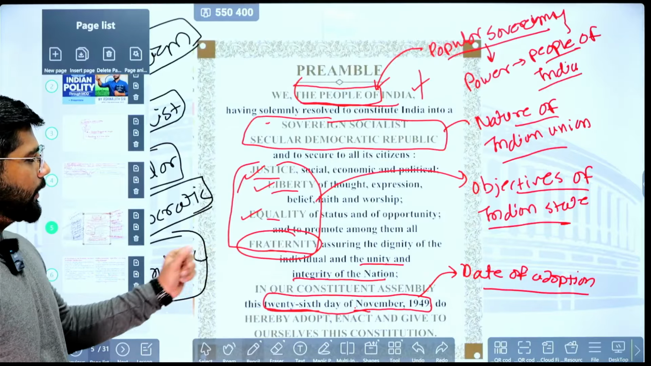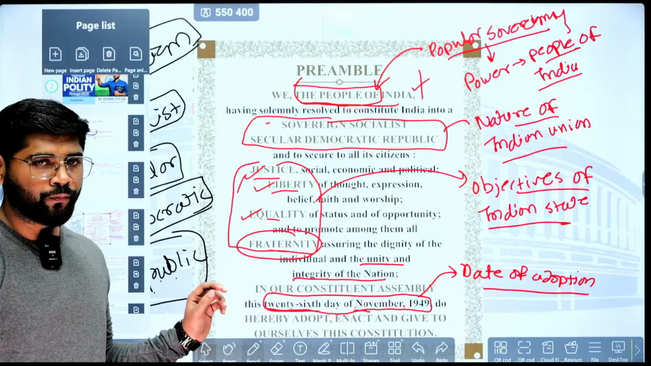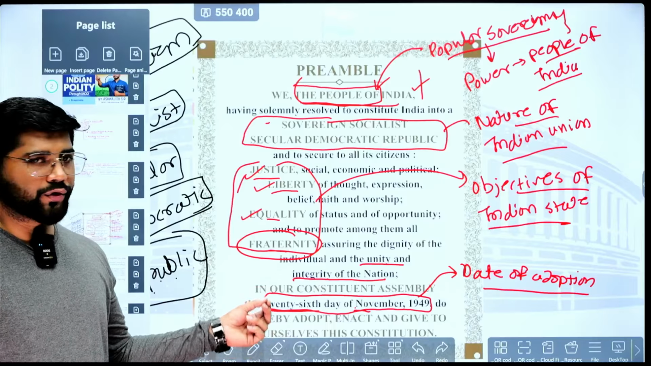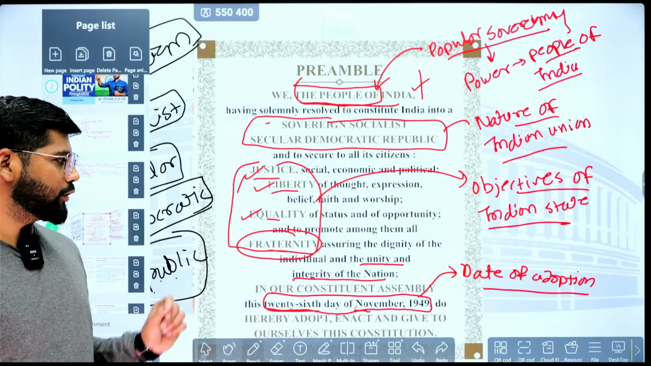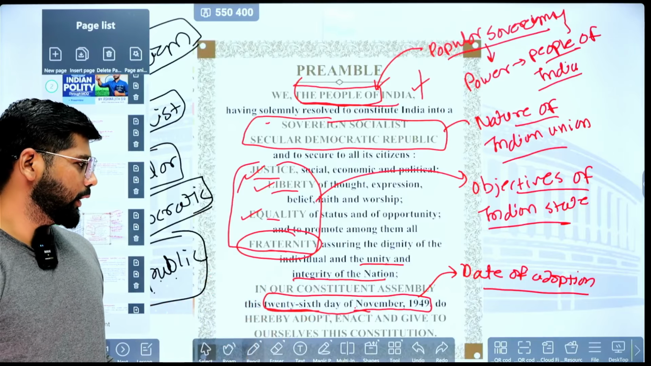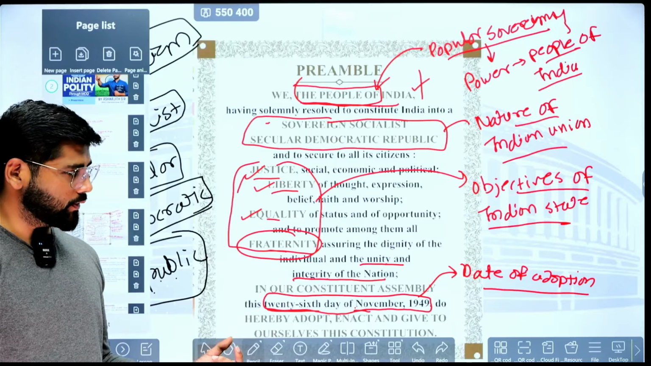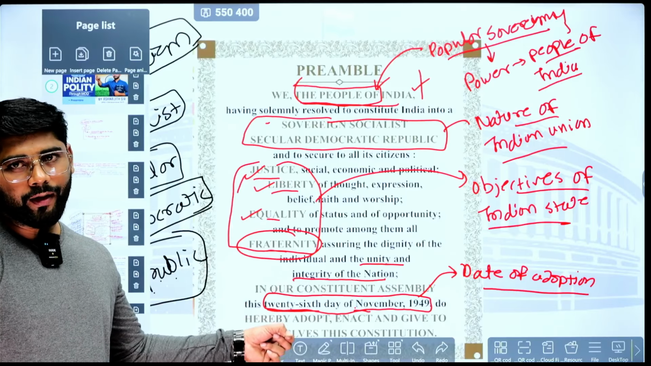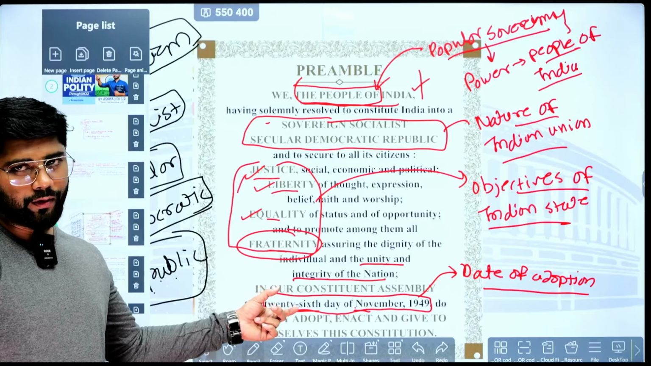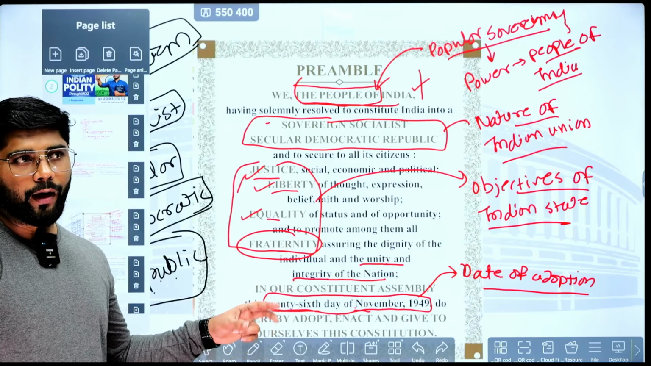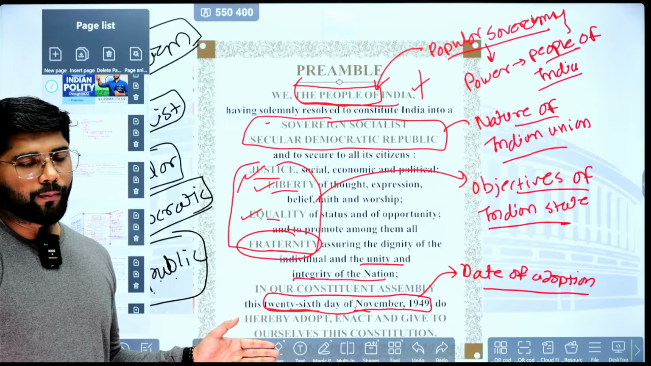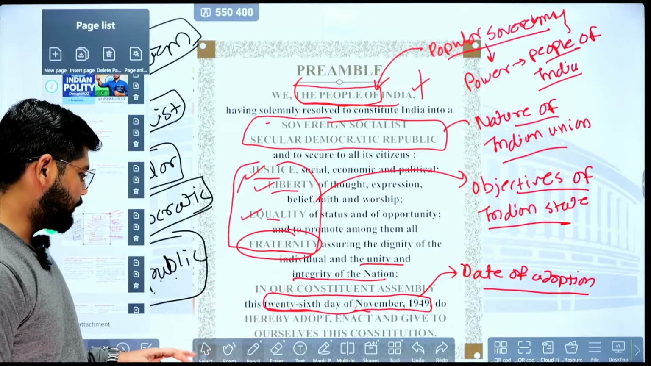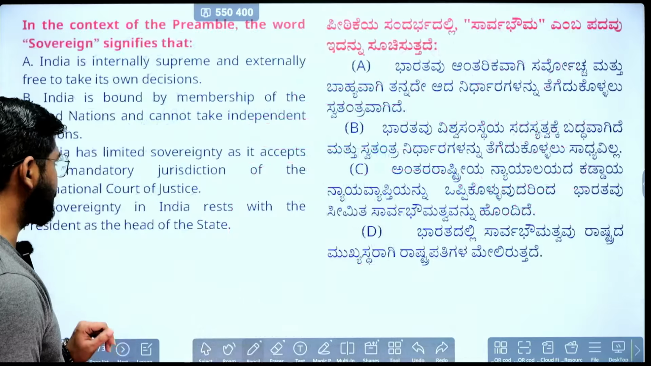Next is fraternity, which we are also going to see through MCQ, because it has many dimensions that we can better understand through MCQ. Same way, liberty also we'll see. And this is one thing that we know: on 26th November 1949, we adopted the Constitution, and the preamble was adopted after the enactment of the Constitution. So the preamble was added after the Constitution was adopted, and 26th January 1950 is the date of commencement. Okay, so we'll move towards our actual discussion. There we'll see the MCQs.